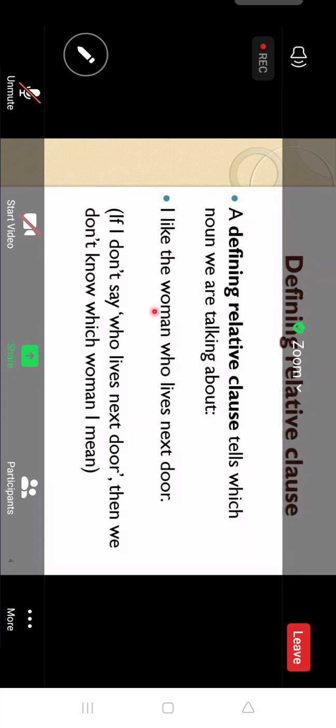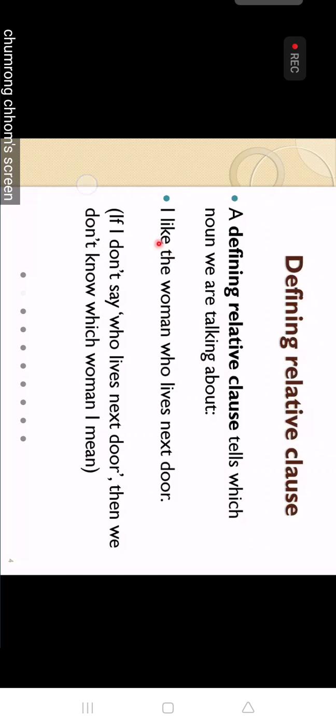No. We don't know, right? We don't know. Don't care about I. Just look at the woman here. So the woman here, we don't know at all. This clause is called a defining relative clause. It makes this become clearer to understand.